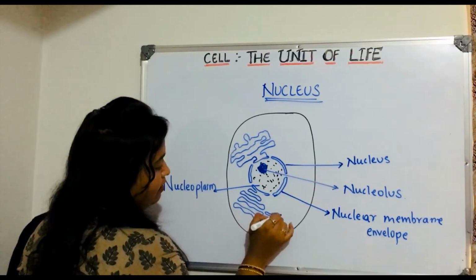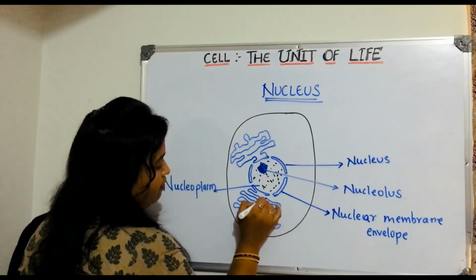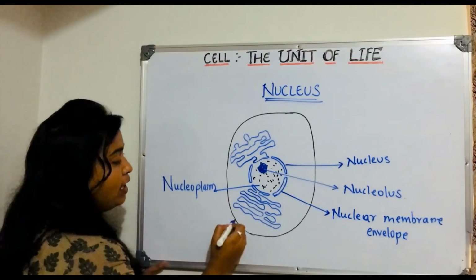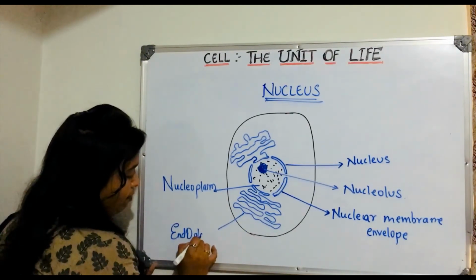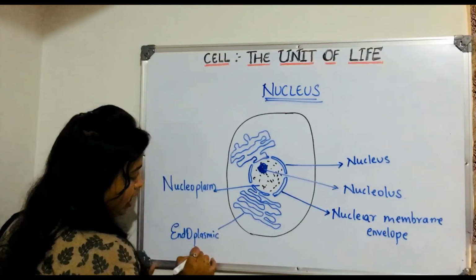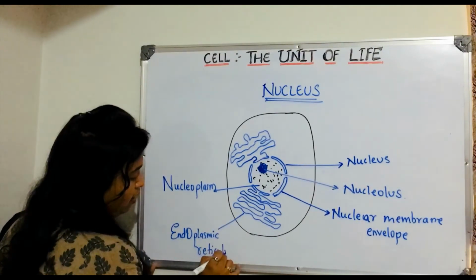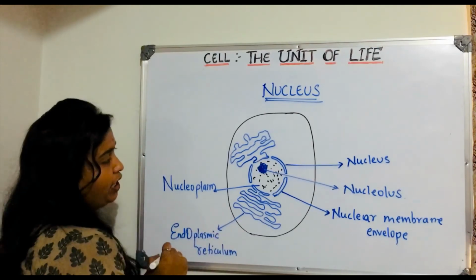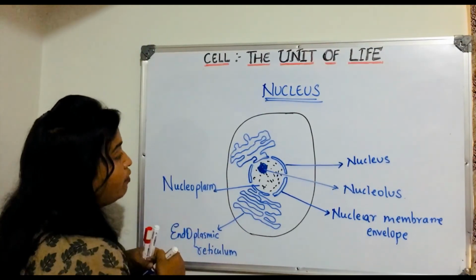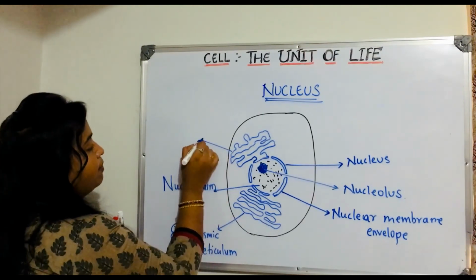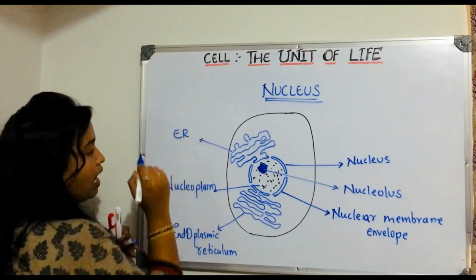Then what are these? We call them endoplasmic reticulum. Even this is endoplasmic reticulum. ER, I will write it in the short form, ER.